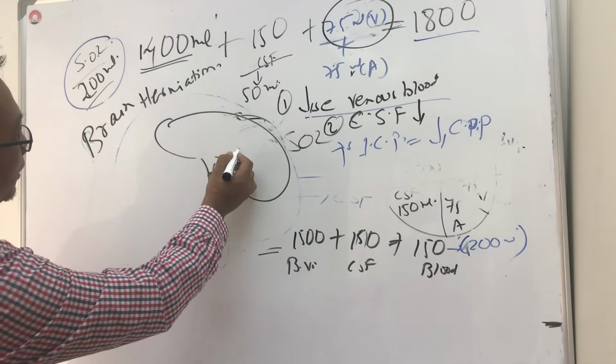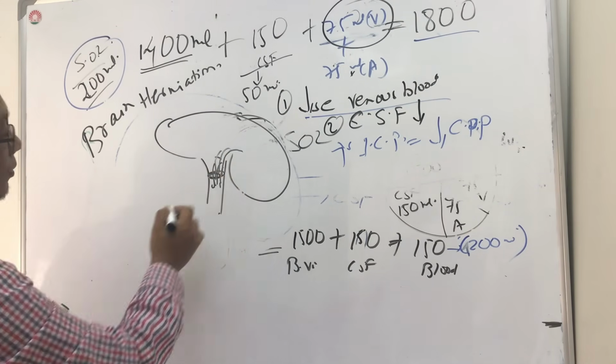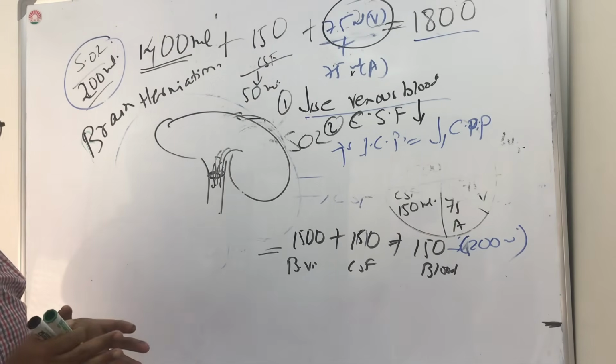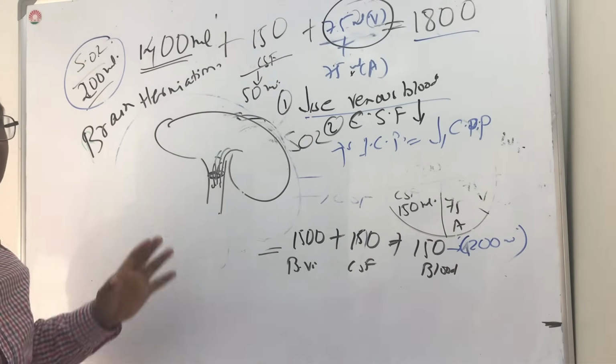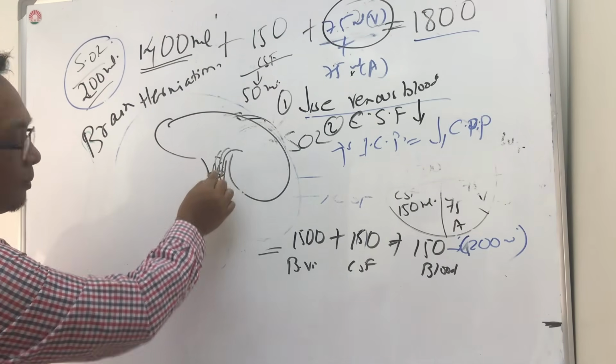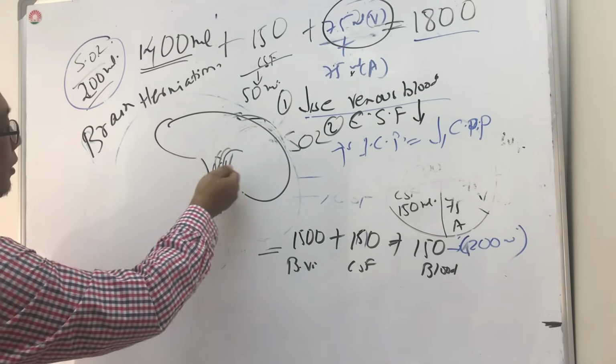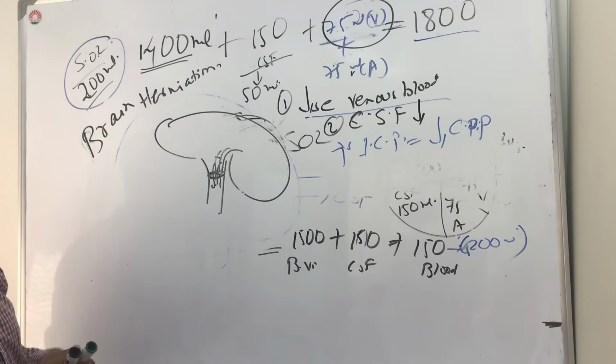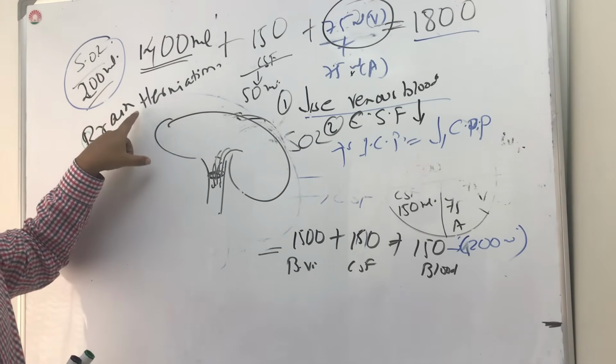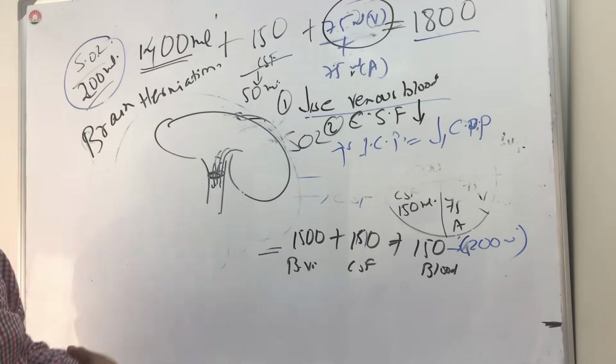So a little bit of brain might try to go out, causing herniation. That is the last resort. That is very severe, because this foramen magnum is so small that the brain will now damage many of the structures here. It will be stuck with all the other neurons. So brain herniation can occur when the intracranial pressure goes up.